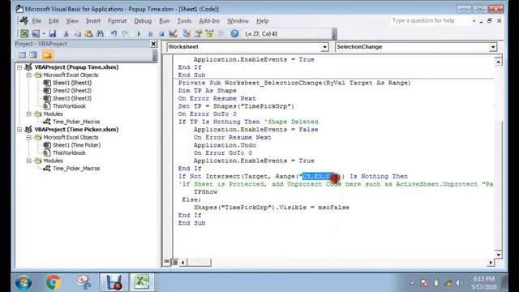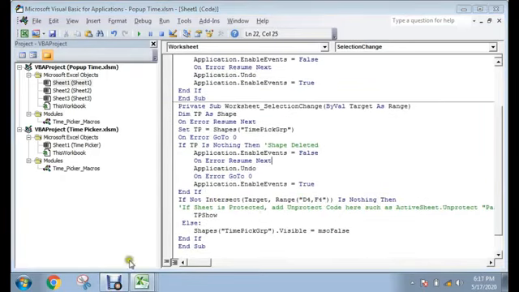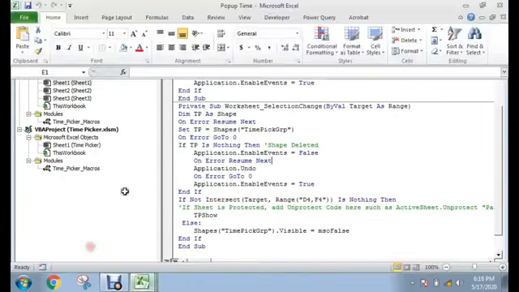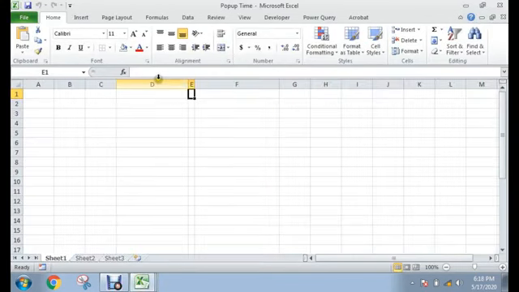Now say we want to pick our pop-up time in this new sheet, in cells like D3, F3, or D4, F4.